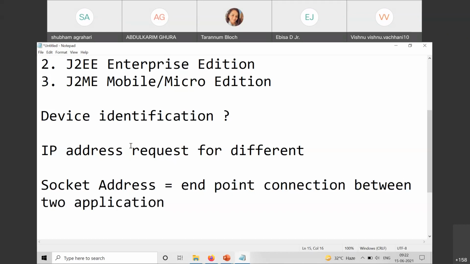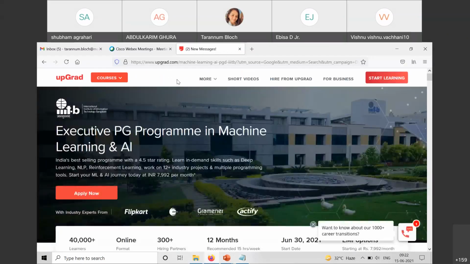So an IP address is for the machine. When I say IP address, I'm talking about my laptop or my mobile or sometimes a personal computer in the lab. But when I say socket address, I'm talking about the endpoint of the application which I have opened here. This is the client side. The client is using the web browser, and from this browser we are making a connection with upgrad.com, which is some website.